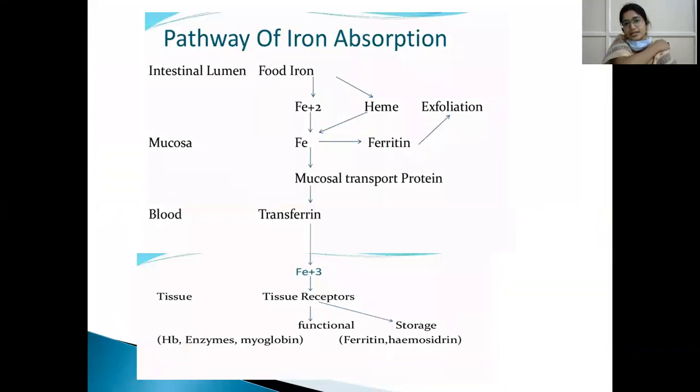So in the intestinal lumen, iron from the food, which is in the ferrous form, Fe+2, is converted into ferric form, and it is transferred as ferritin, and it might be stored in the cells in the gastrointestinal mucosa, and it is shed by exfoliation of the gastrointestinal mucosa, or via mucosal transport protein it is transferred into transferrin. Transferrin transfers it to the tissue receptors, and it might be in the form of functional iron or storage iron. Functional iron is hemoglobin, enzymes and myoglobin, and storage form is ferritin and hemosiderin.